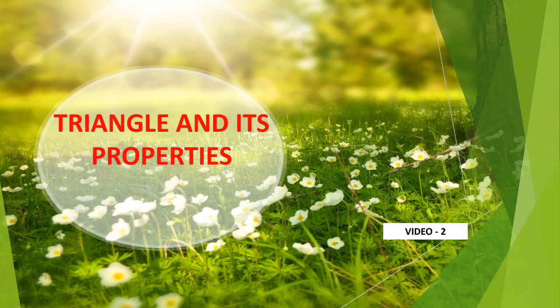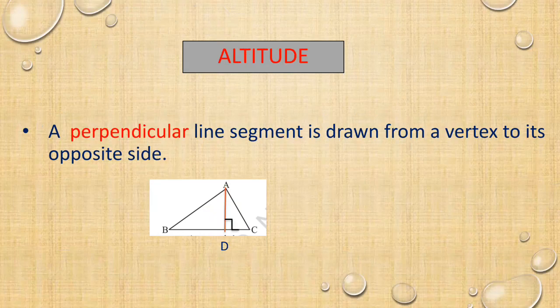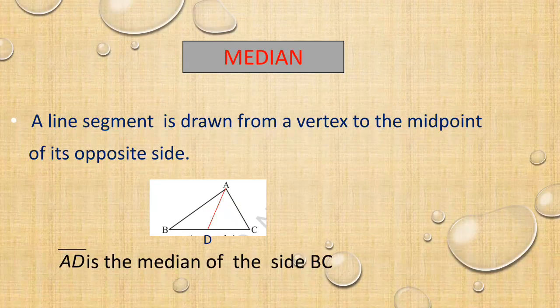In the last class, we discussed the names of the triangles based on sides and angles. Here, we are going to see two new terms: median and altitude. Median is a line segment which is drawn from a vertex to the midpoint of its opposite side.